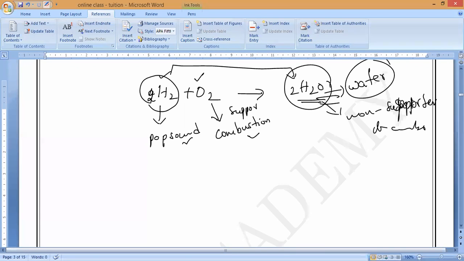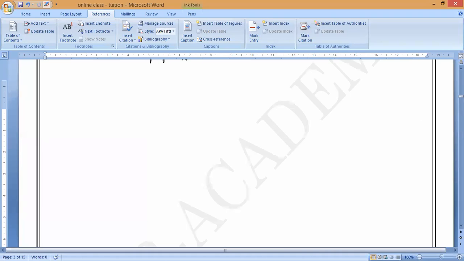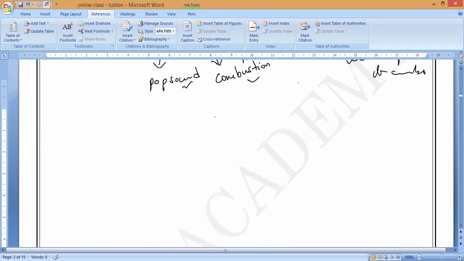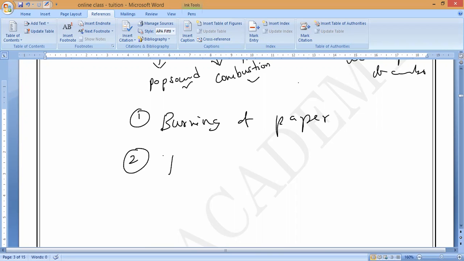So chemical changes. There are so many examples you can take. Rusting of iron. Burning of paper is called a chemical change. Now, rusting means what? In rusting of iron, iron reacts with oxygen and a new substance forms. Is it yes or no? That is why it is a chemical change.